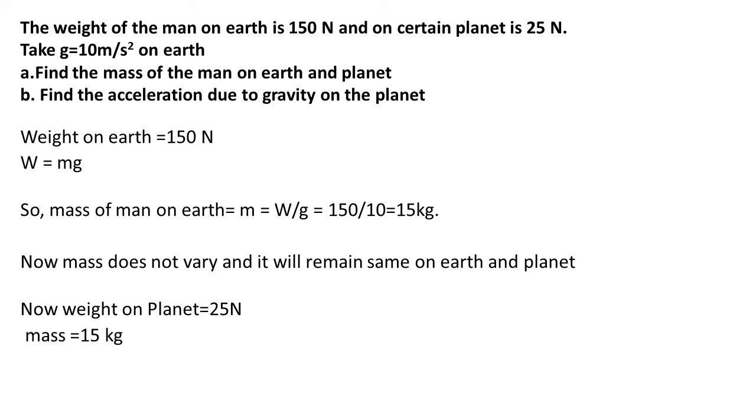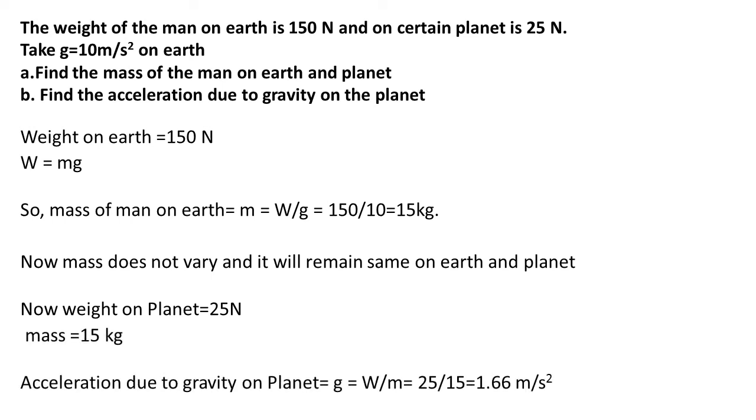So to get g, what we will have to do? W upon m, right? So by doing W upon m, we will get 25 upon 15, that is 1.66 meter per second square. So acceleration due to gravity on that particular planet is 1.66 meter per second square.